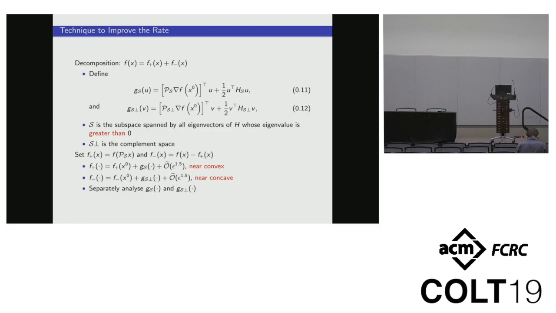Actually, for GS perp, the analysis is similar to the traditional analysis. However, as we have mentioned, L is now reduced to epsilon to the power of 0.5. For the analysis of GS, we consider an auxiliary update that only performs gradient descent on GS, and then analyze the difference between the two trajectories. And we can also achieve a faster rate. More details of our proof sketch can be found in our paper.